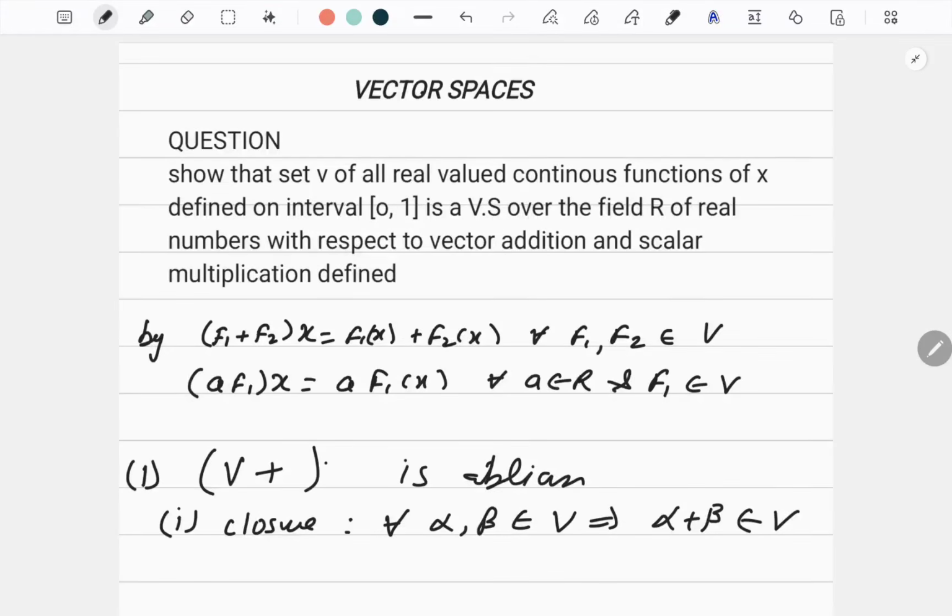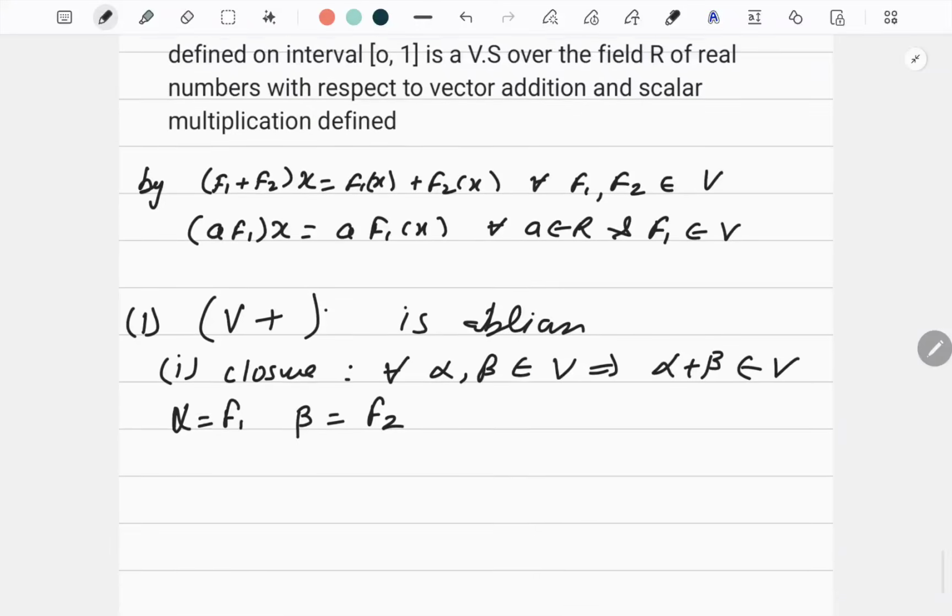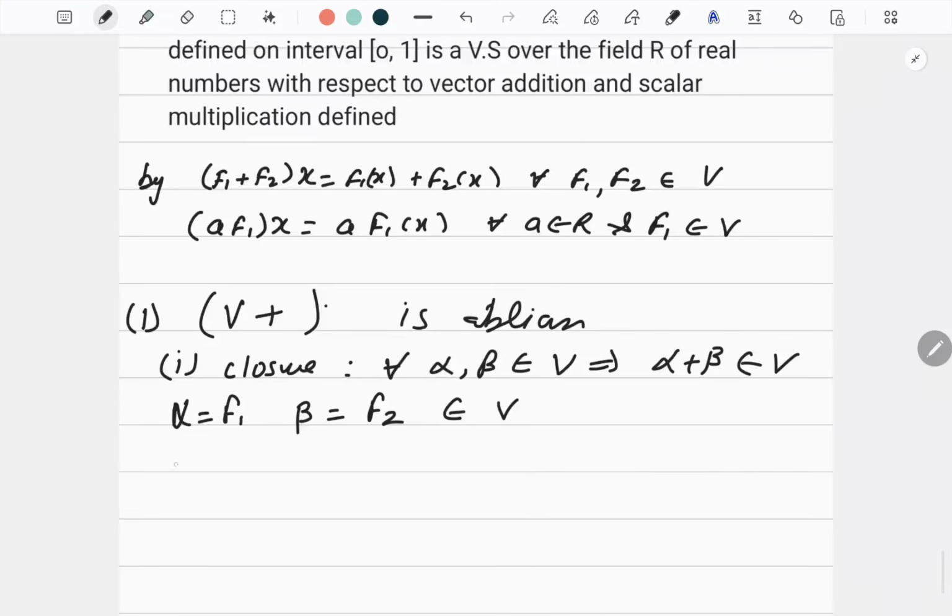Now, in this particular case, I will say let alpha is equal to F1, beta is equal to F2. So, both belong to V. I need to prove that alpha plus beta belongs to V. So, alpha plus beta means F1 plus F2. We all know that sum of two continuous functions is always a continuous function. So, this property is satisfied.